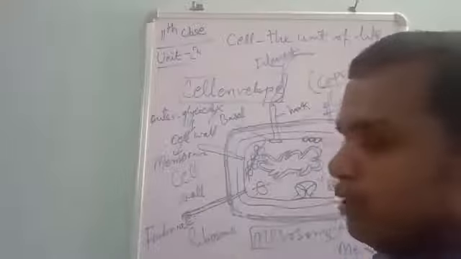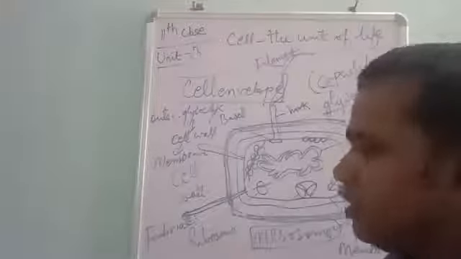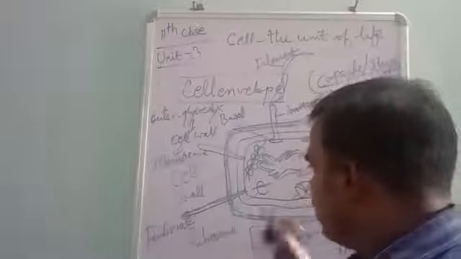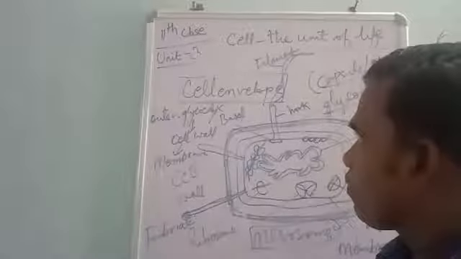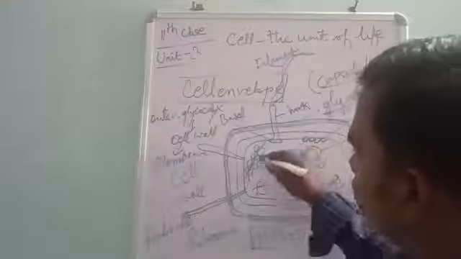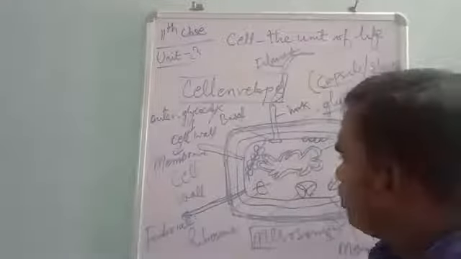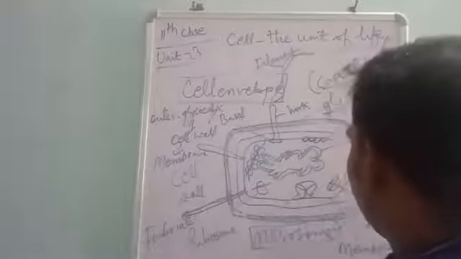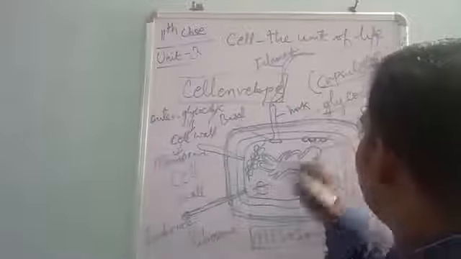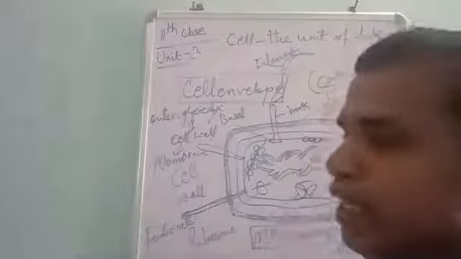Along with that, we are able to see a specialized structure called the ribosome, which is the site of protein synthesis. Ribosome. Okay, clear? Right. Then we are able to see a number of ribosomes attached to the mRNA. That is known as a polysome. Then we are able to see certain granules attached to the surface of the plasma membrane. We call them respiratory enzymes.